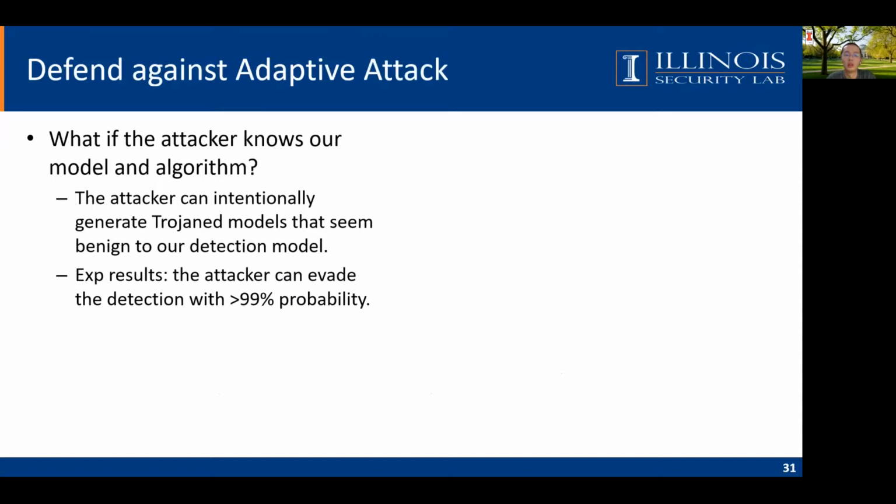Finally, we consider the adaptive attack, that is, what will the attacker do if he knows our algorithm, and what we should do as countermeasure. We find that the attacker can intentionally bypass our detection model if he has full knowledge of our system. His success rate would be very high if we do nothing. Therefore, we would like to propose a robust version against the adaptive attack. Our intuition is to incorporate randomness in the algorithm because the attacker cannot control randomness.